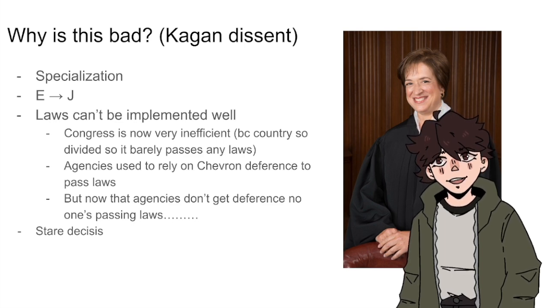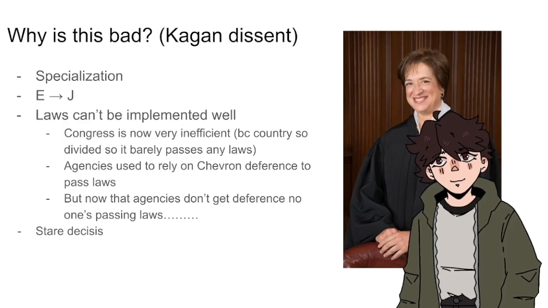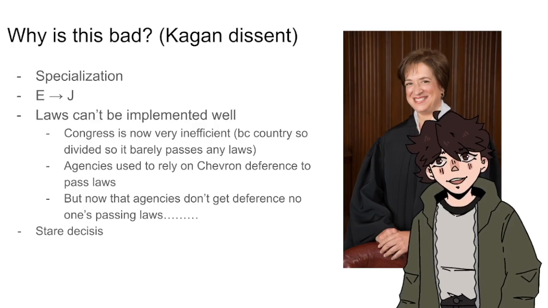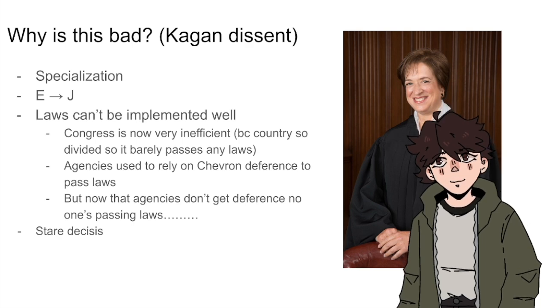Additionally, the overturn of chevron deference shifts power from the executive to judicial branch. This doesn't seem like the worst thing at first, but it could have a disastrous outcome. Currently, Congress is very inefficient because of how divided the country is, and agencies used to rely on chevron deference to pass laws. Basically, chevron deference was serving as a crutch for agencies to be able to work around the effectively broken system that Congress has turned it into. But now that chevron deference has been overturned, the weight of what these agencies used to do now falls onto the very inefficient Congress, who probably won't be able to keep up with the massive amount of additional work that this forces upon them, which will just make it more inefficient than it already is.